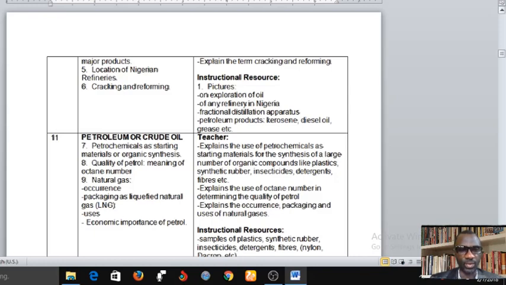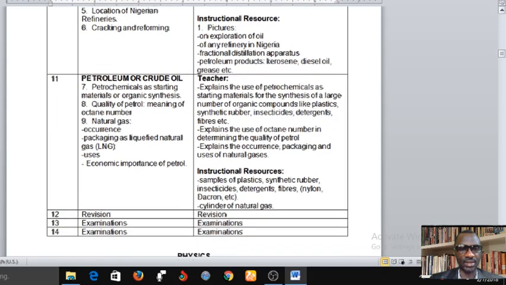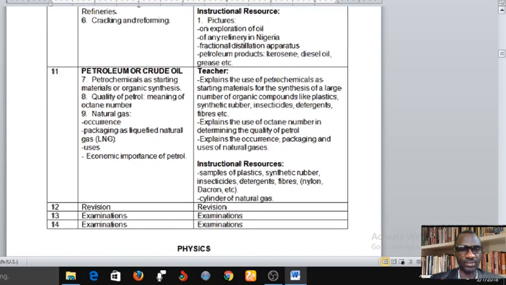And then we also have quality of petrol, meaning of octane number, and then you have natural gas. So as you can see, that is week 11, and that's all that we're going to cover in week 11. Week 12 is revision, week 13 is examination, and week 14 is also examination. So that is all for chemistry SS1 from first term to third term.